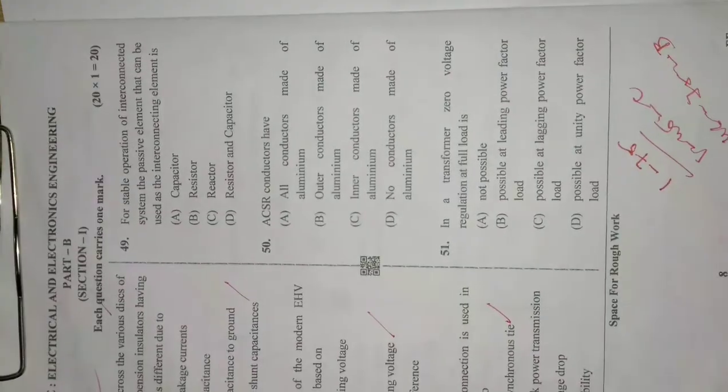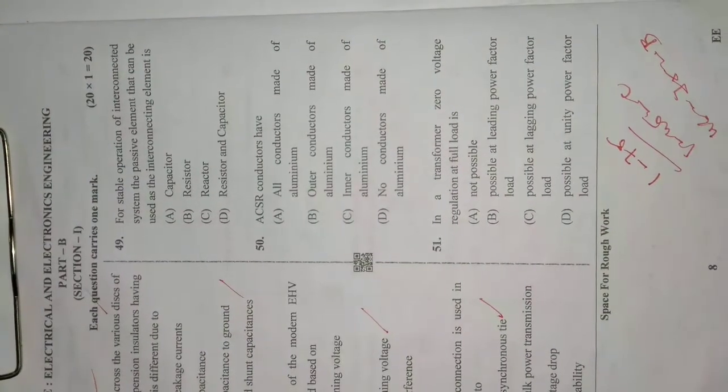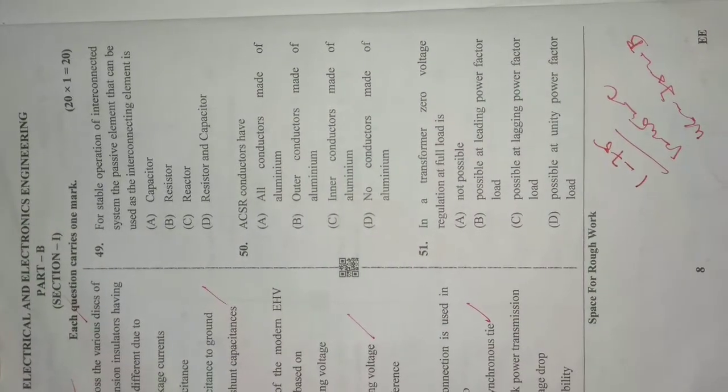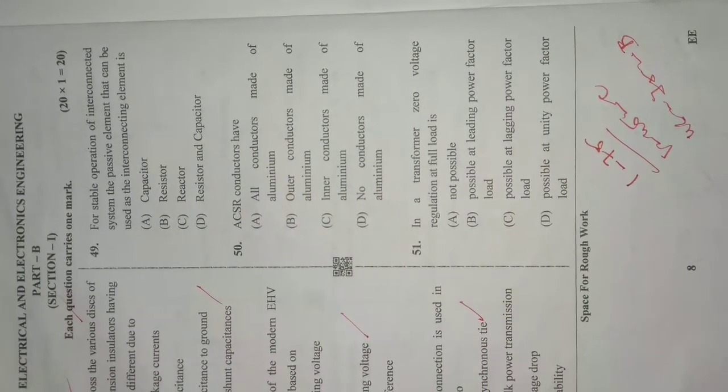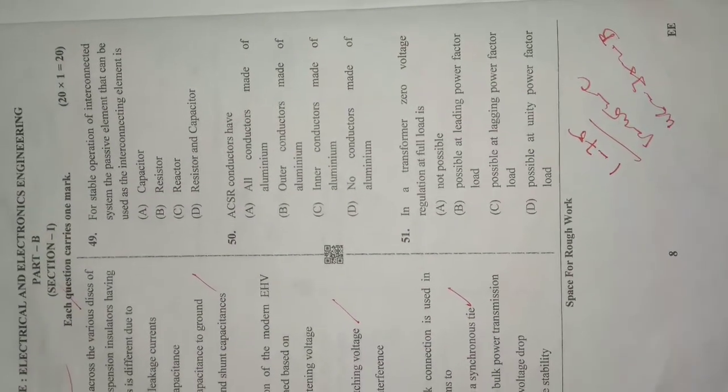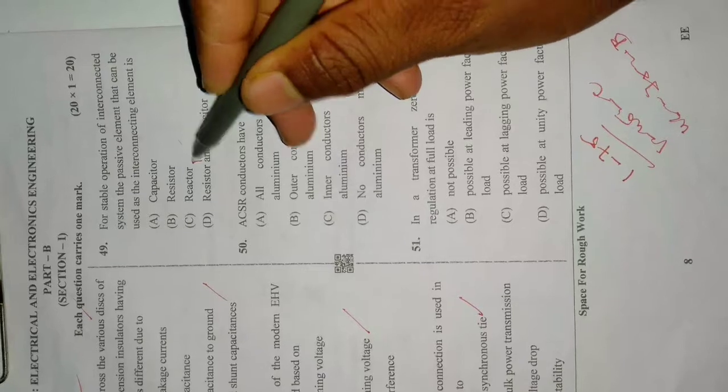Then the next question is: for stable operation of an interconnected system, the passive element that can be used as the interconnecting element is. The passive element which can be used is a reactor. So option C is the correct answer.